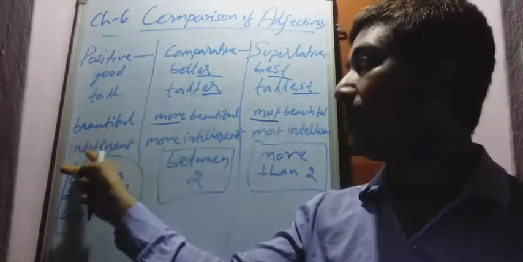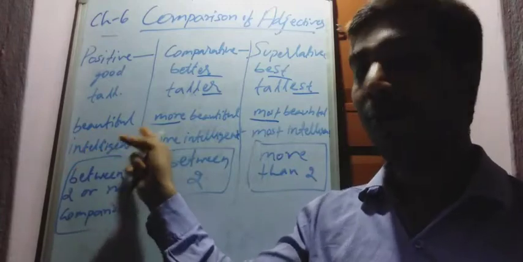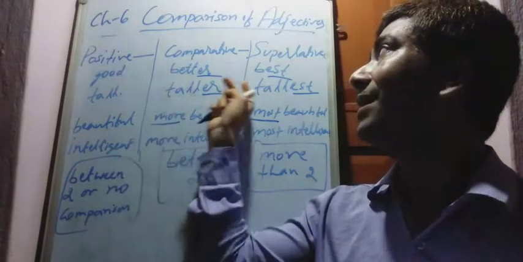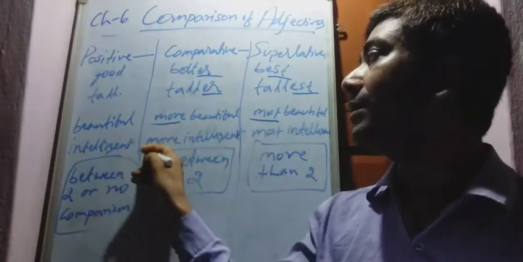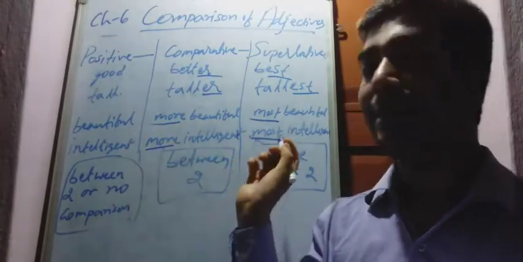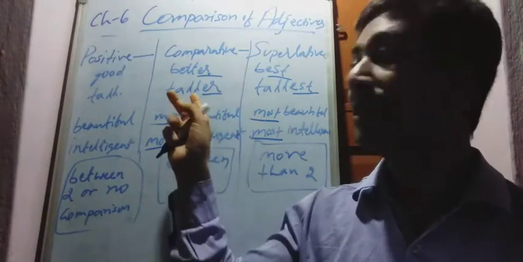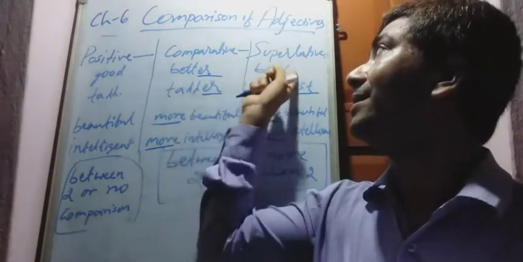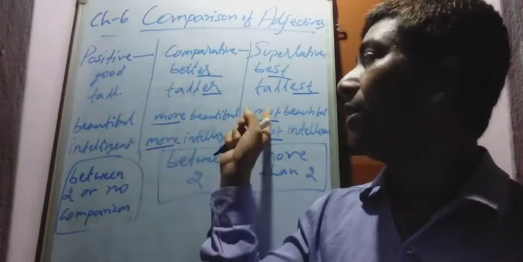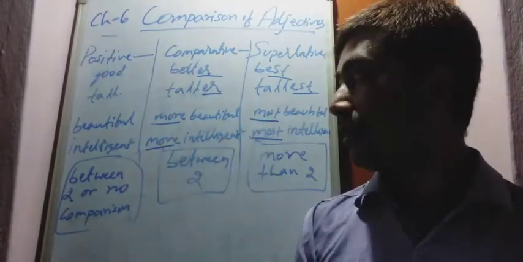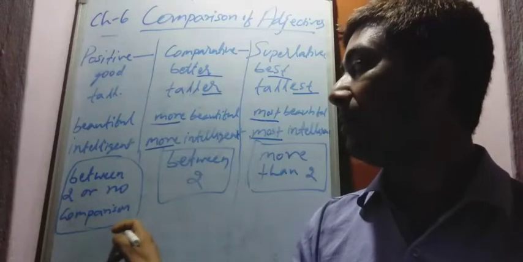Beautiful is a bigger word, intelligent is a big word. Small words take er, est; big words take more, most. Intelligent, more intelligent, most intelligent. Now compare.